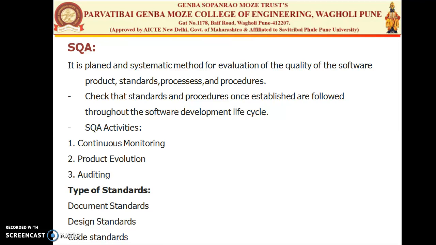Then there are some examples of the process of which the procedures are needed. So first is the configuration management, then there are non-conformance reports, that is any development process not following the SQA standard properly, then the corrective actions, testing and formal inspections, etc. All the standards should be documented properly as per the standards and the guidelines in the procedure specification. So SQA must follow these three types of standards which are given for the quality of the software.